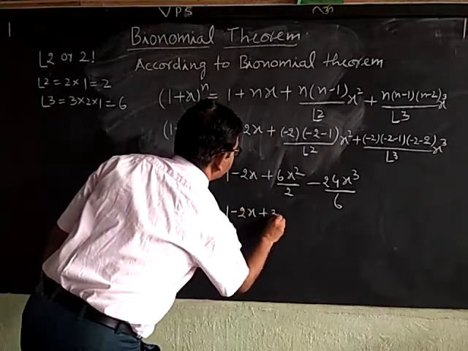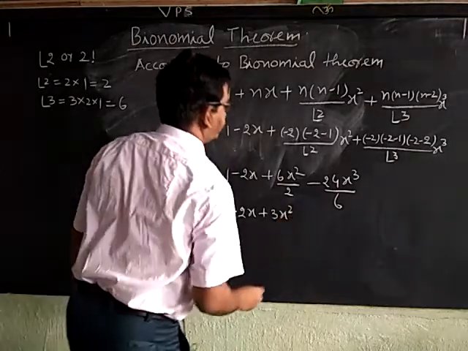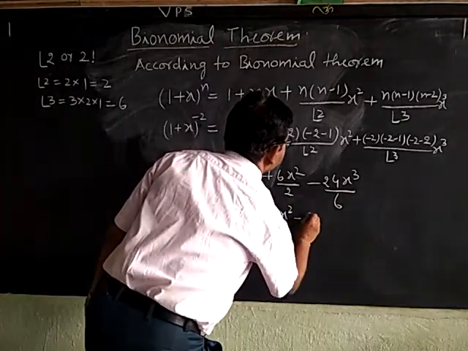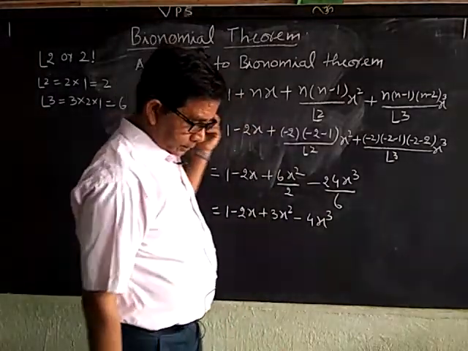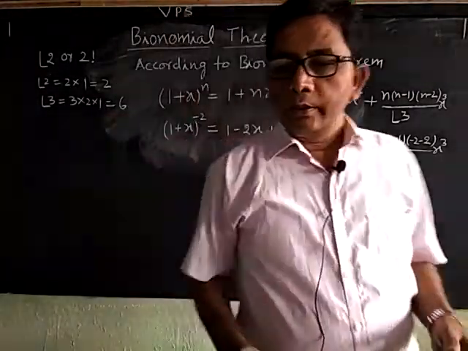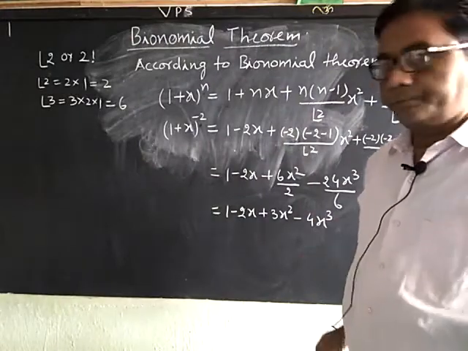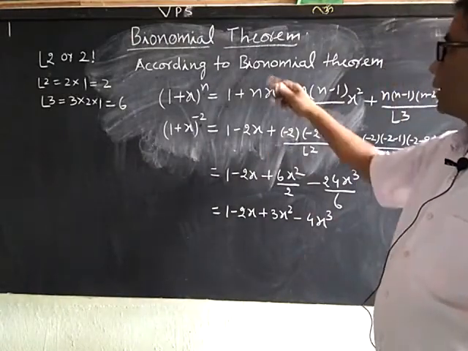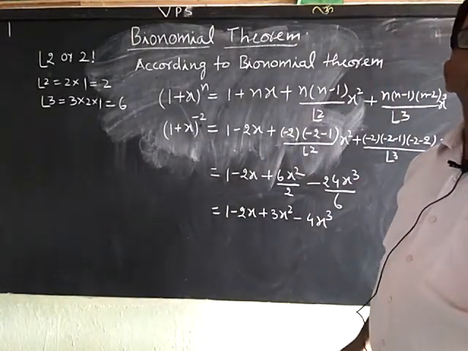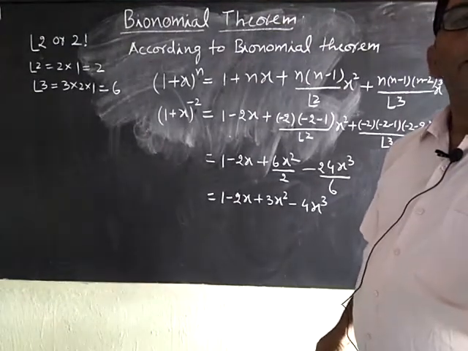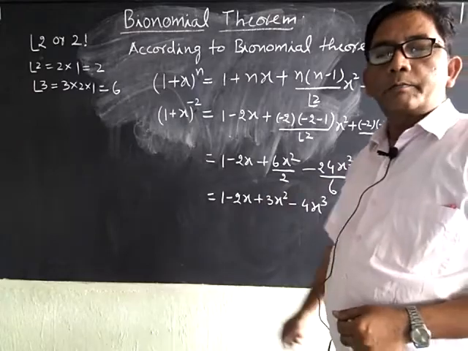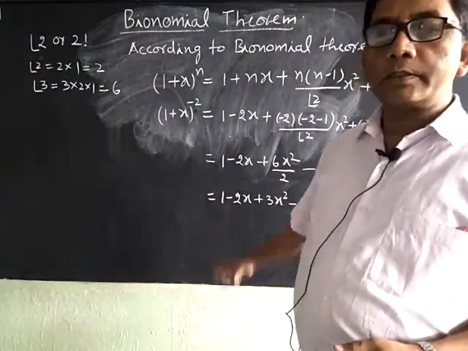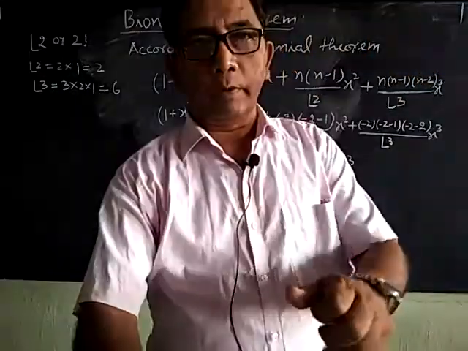plus 3x square minus 4x cube. Thus, this is the general formula for binomial theorem, (1 plus x) power n. Now we check it: 1 minus 2x plus 3x square minus 4x cube.